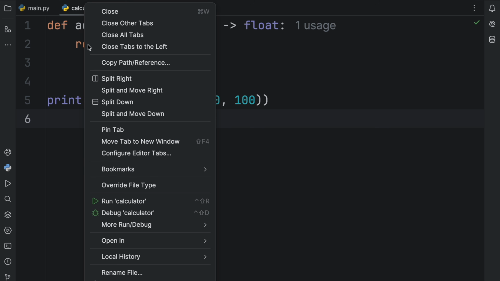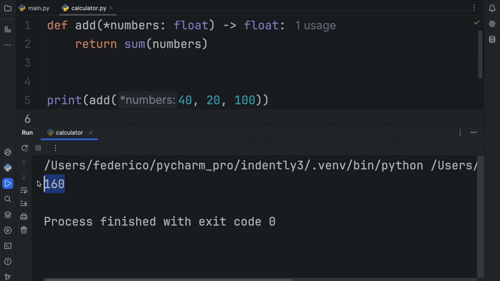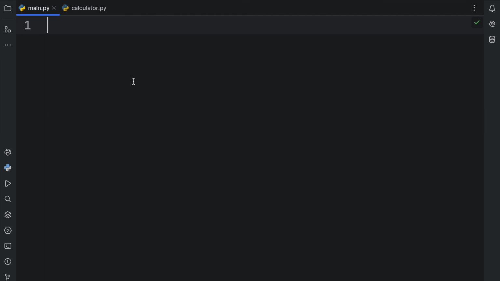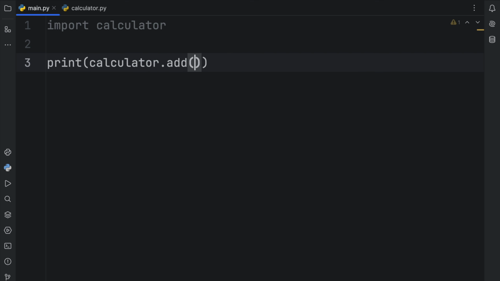Now let's right click and run this calculator module. And what you should notice in the console is that we're going to get the sum of all these numbers. So the module works perfectly fine, which means now if we have some other script and we want to use this functionality, we can do so by importing calculator and printing calculator.add. And here we'll add the numbers 1, 2, 3, and 4. So the sum of these numbers should obviously be 10.